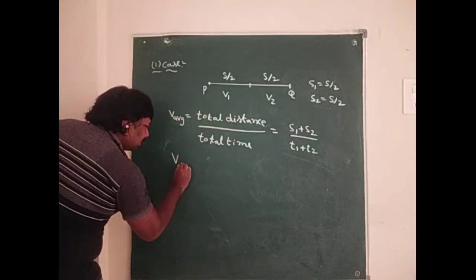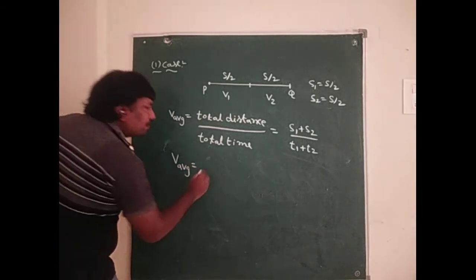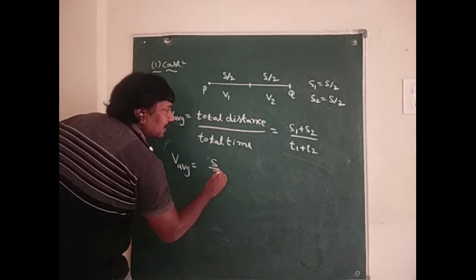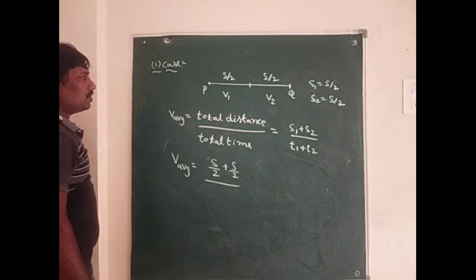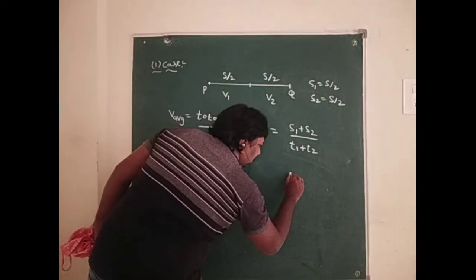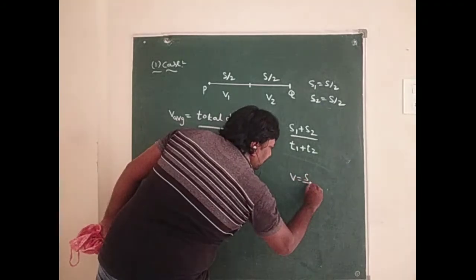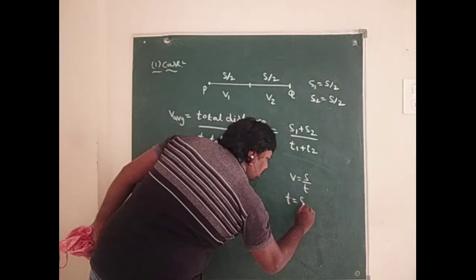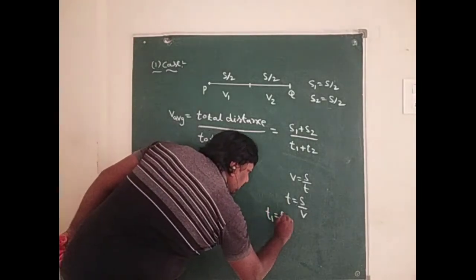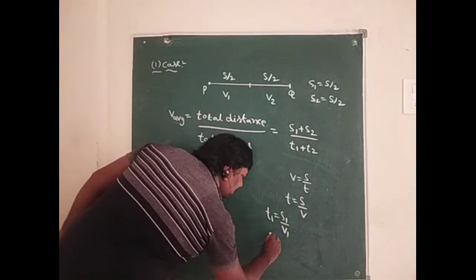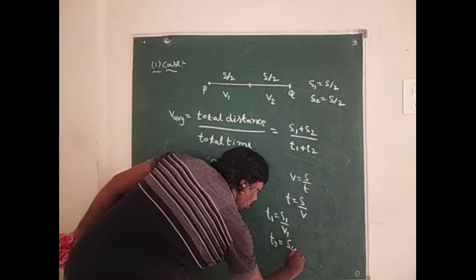Since V equals S by T, T equals S by V, so T1 equals S1 by V1 and T2 equals S2 by V2.